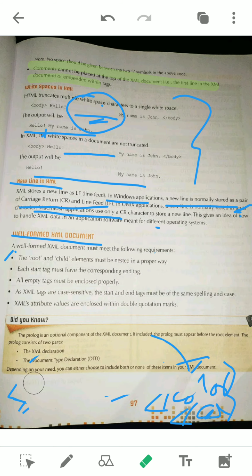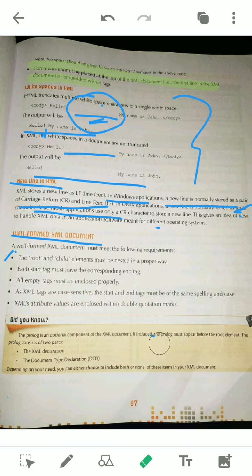Okay, the next one you see, what is the next rule given? Every start tag must have the closing tag. Already we got this in the tagging rules, every start tag must have its end tag, because pairing is a must. There is no empty tag, all empty tags must be closed. So these two points are similar. Every starting tag must have the closing tag, and all empty tags must be closed. It means the same.